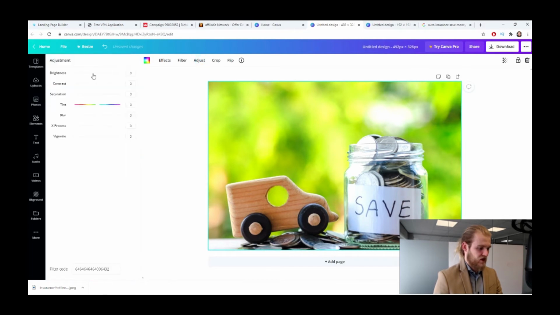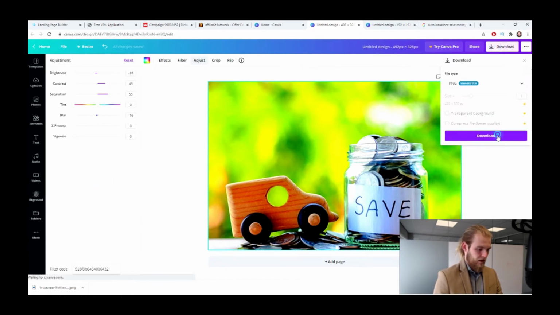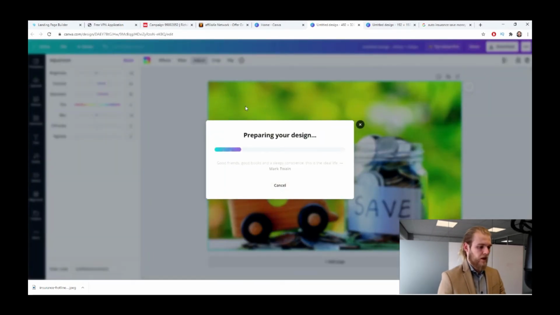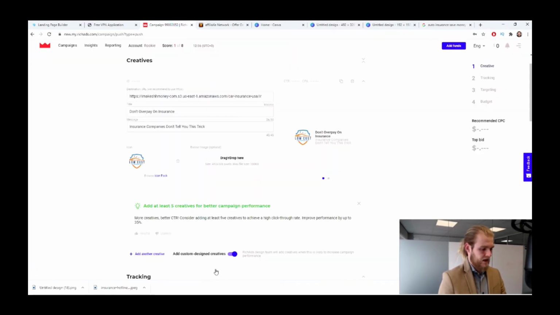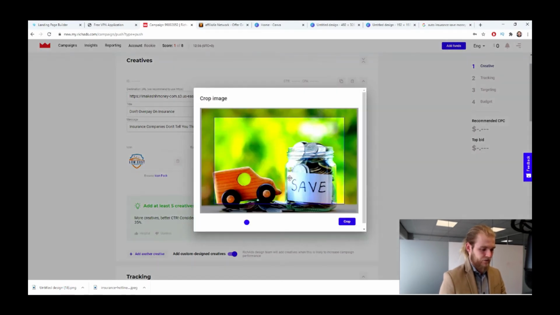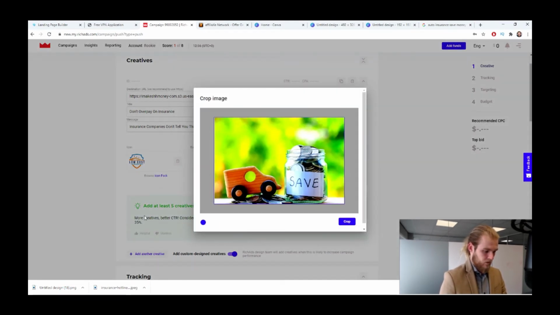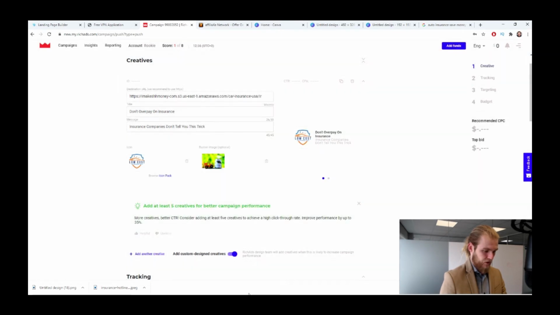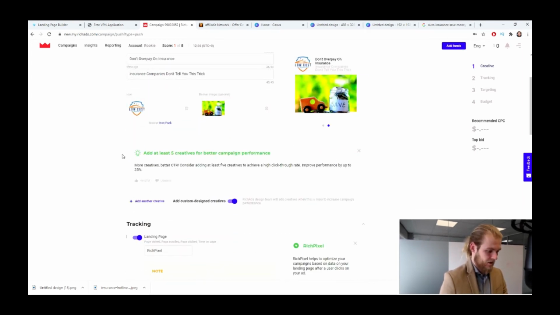I like to play around with these adjust buttons. Make it pop a little bit more. So do you see how bright that green in the background gets? That's exactly what we want. Let's download it. All right. And then we can just drag it in here. Full size. Crop it. Cool. That looks nice. All right.